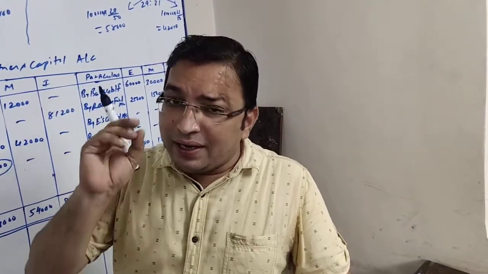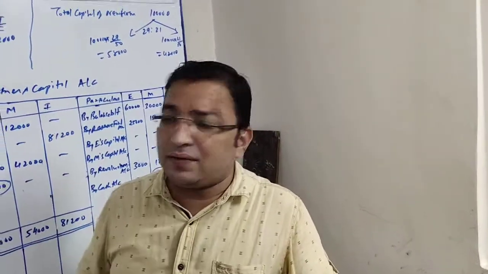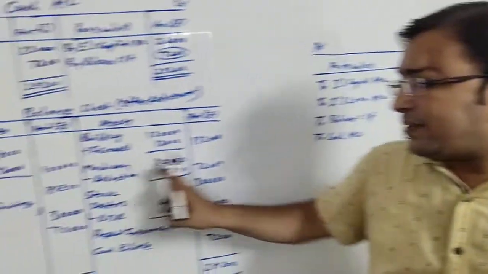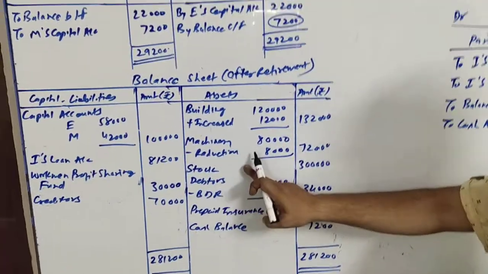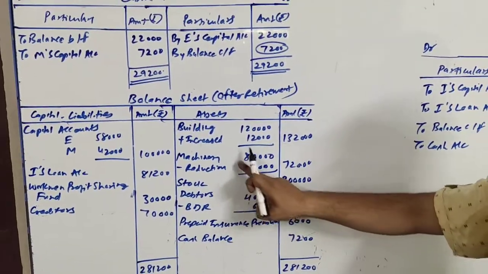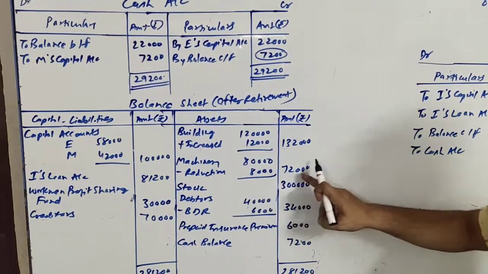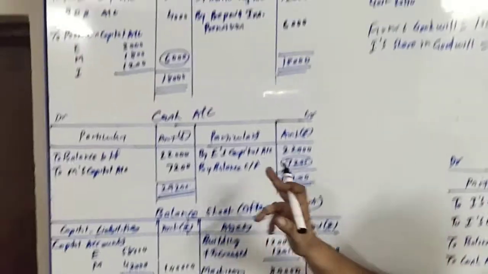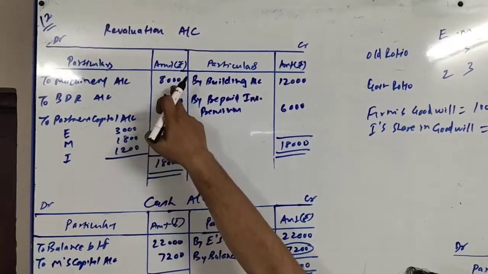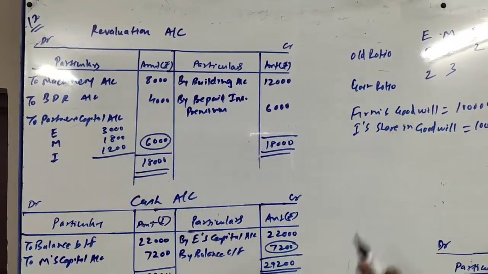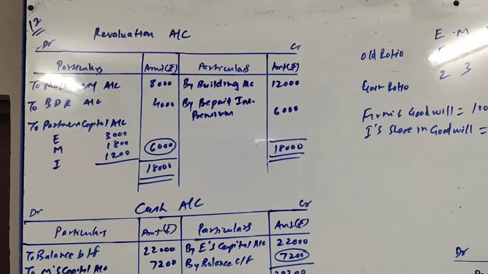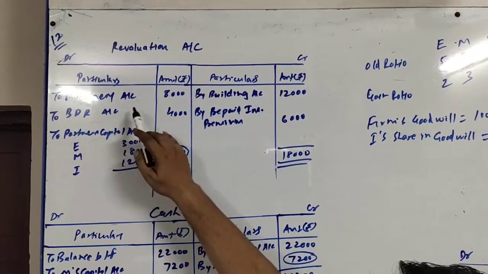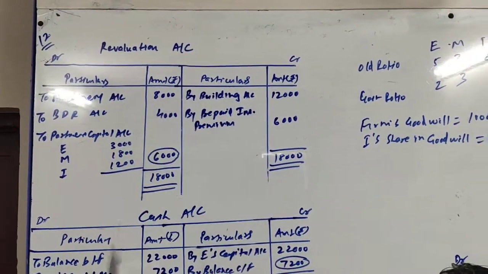So outer column it will come to 72,000, and that 8,000 is a loss which will be debited to revaluation account. So here it is machinery 80,000 minus reduction of 10%, 8,000, outer column 72,000, and this 8,000 being a loss will be debited to revaluation account. So here it is to machinery account rupees 8,000.